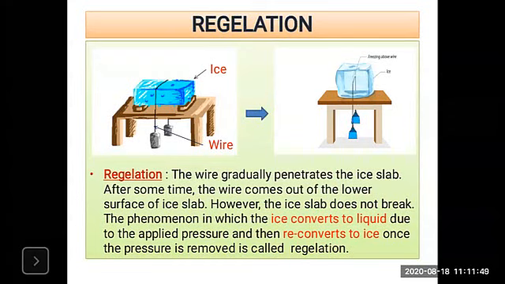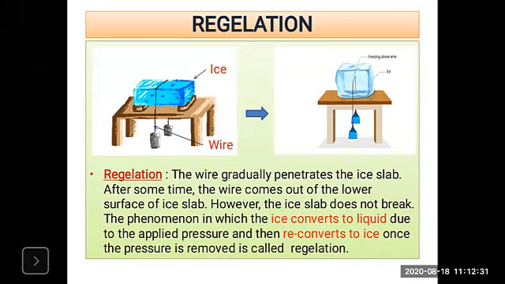Now this is the ice slab, and it is kept on a stand. Now two equal weights are attached to the two ends of a metal wire, and that metal wire is put on the ice slab. Okay, now observe that figure. What we have observed here is that the wire gradually penetrates the ice slab.